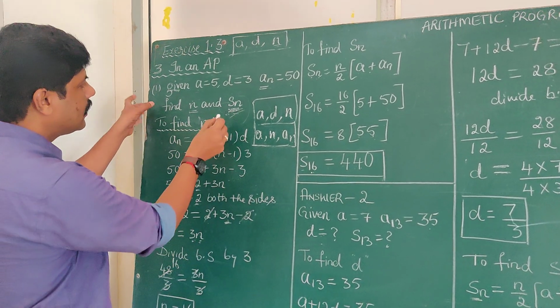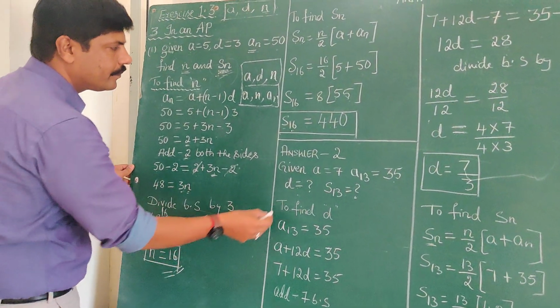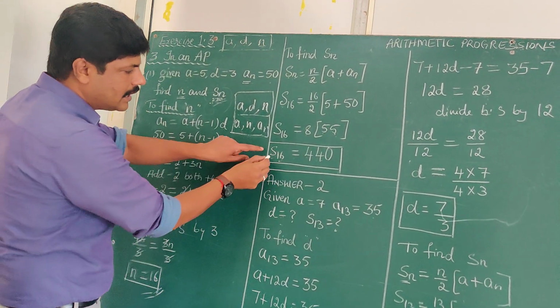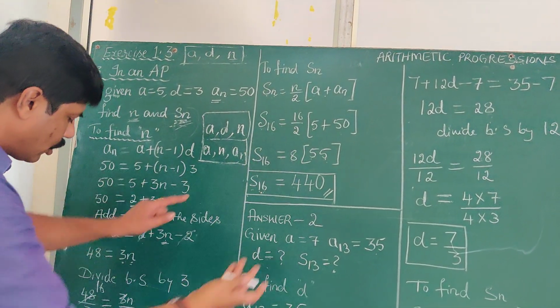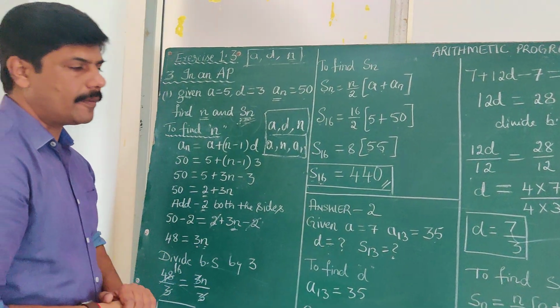Thus we have got n and Sn value. Sn means here n value is 16. Therefore S16 is equals to 440. We have got n and S16 value. This is the first problem.